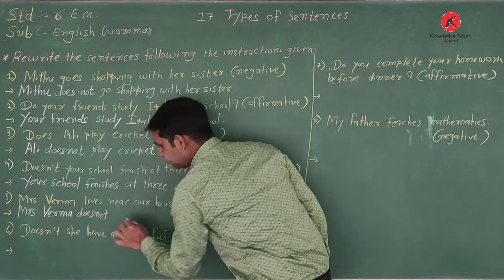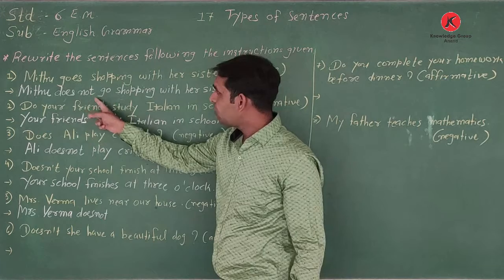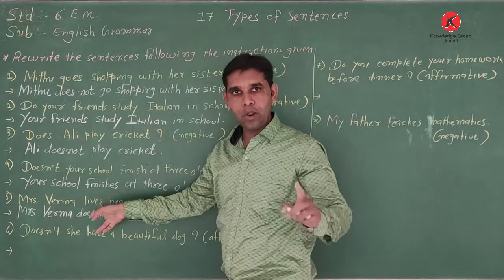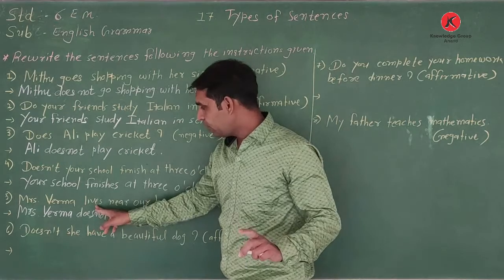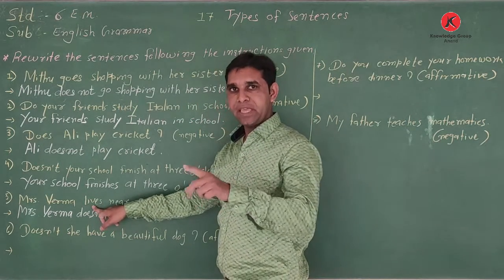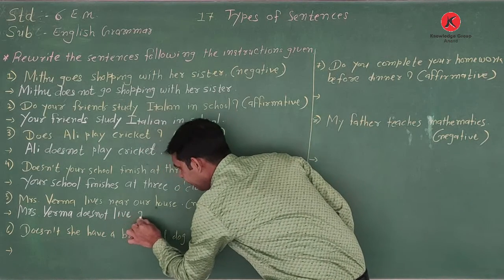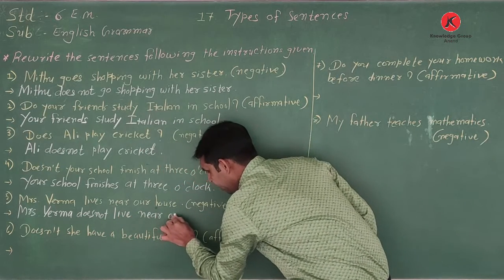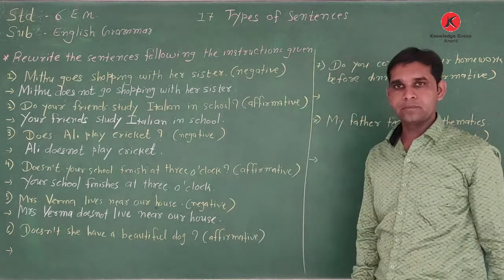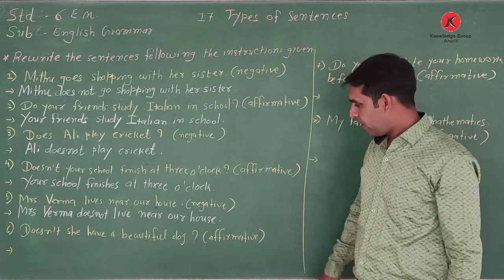Then we write does not. Then comes the verb. When we write does not, we remove s or es. So what do we do here? We remove only s. We do not remove es, only s, because the main verb is live, L-I-V-E. So Mrs. Verma does not live near our house. Full stop. Negative sentence. Does not.